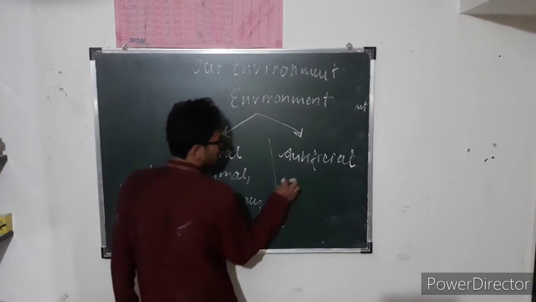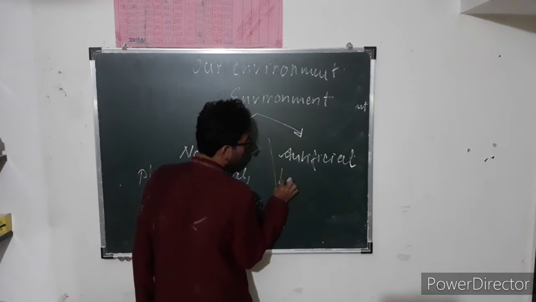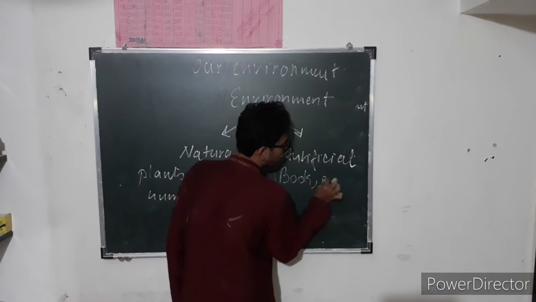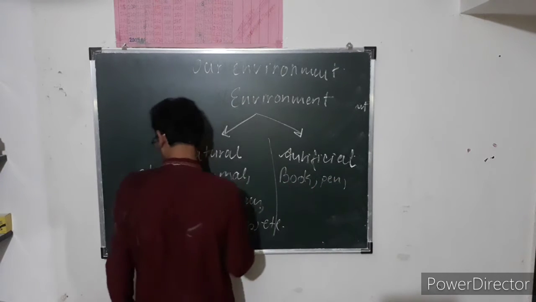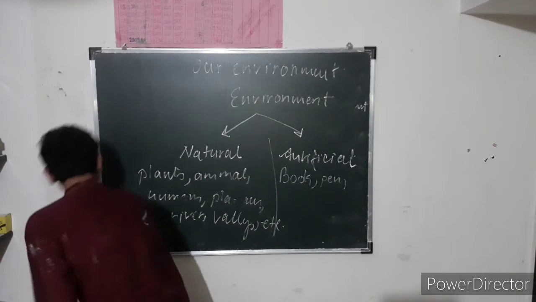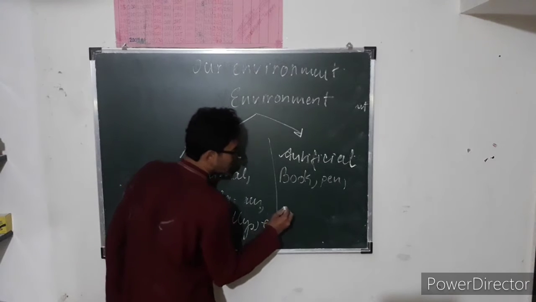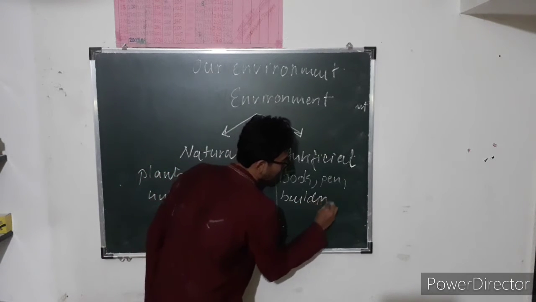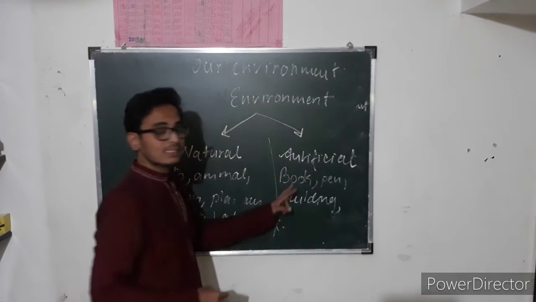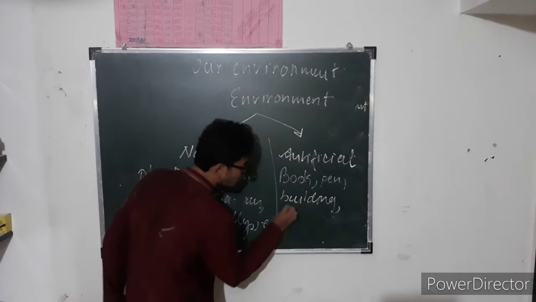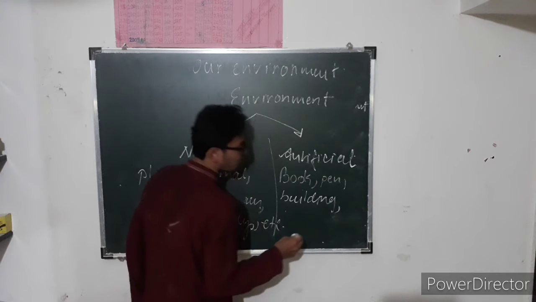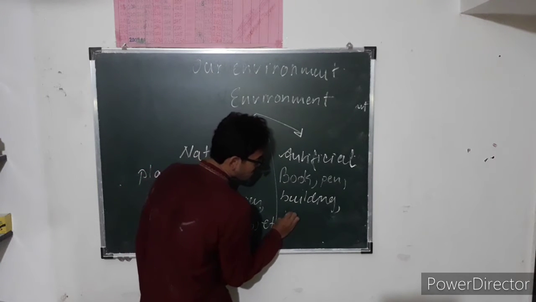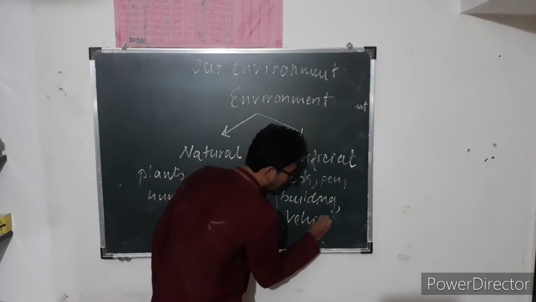Like, I'll start with very basic, that is books, pen, building, houses, or you can say vehicles.